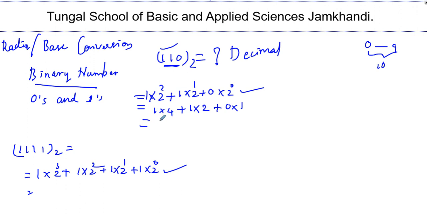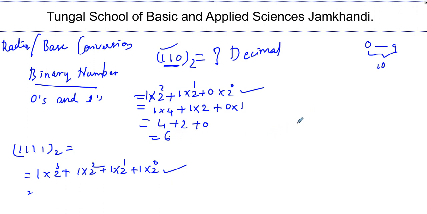Now do the calculation. 1 into 4, you will get 4, plus 1 into 2 is 2, plus 0 into anything is 0. Add 4 plus 2, you will get 6. Then what is this 6?